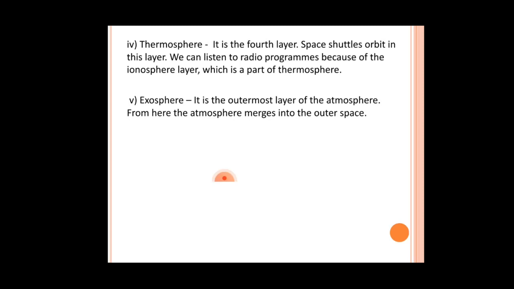Now the last one is the exosphere layer, that is the outermost layer of the atmosphere, and from here the atmosphere ends and merges with space. This was all about the layers of the atmosphere. So in the troposphere there is much higher density, and up to the exosphere the density is very low, almost negligible.